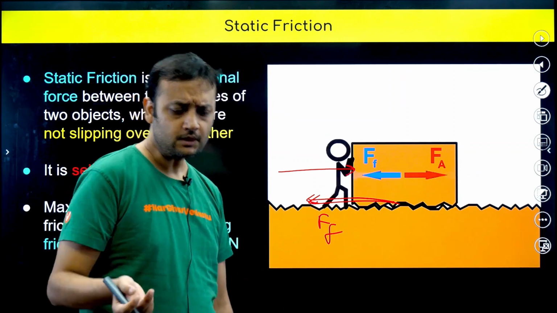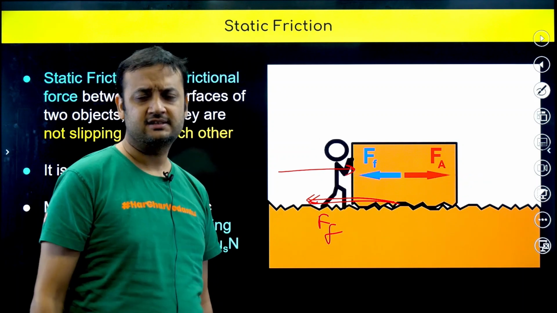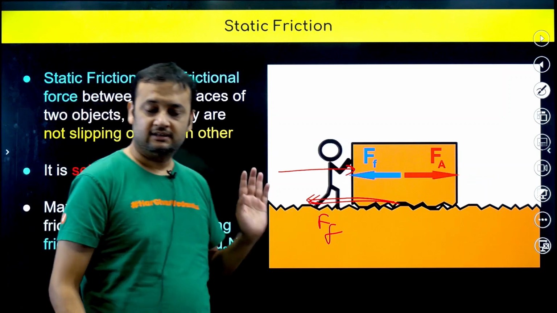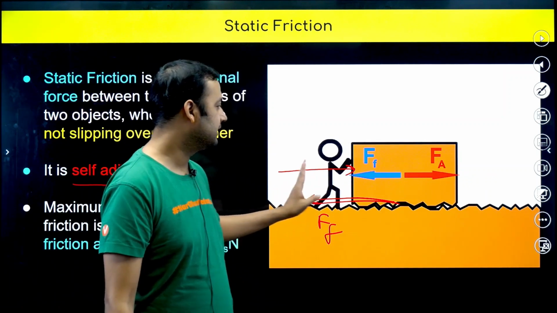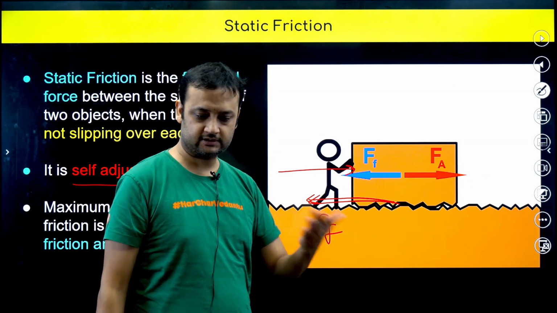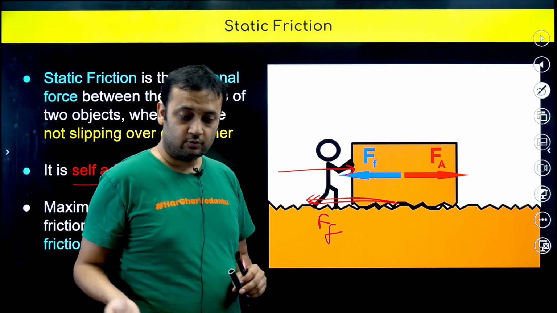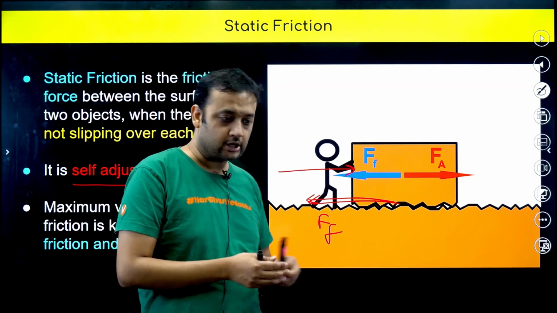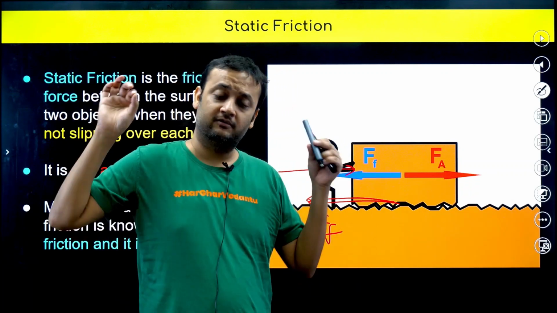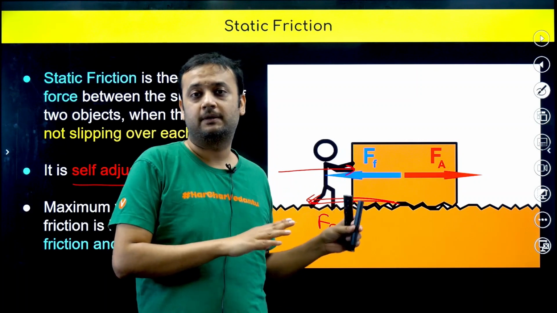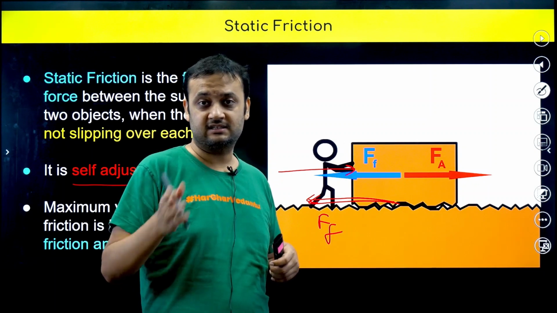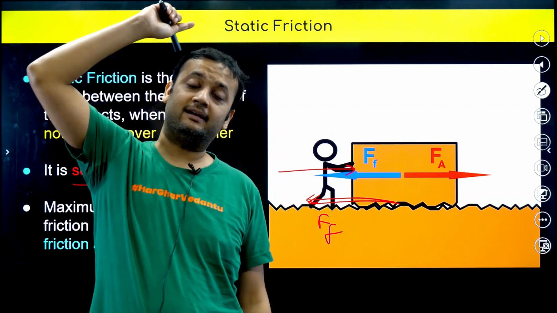Now how to find the value of the static friction? Static friction is self-adjusting. What does this mean? It means that when this man applies force, static friction increases. He applies more force, static friction increases more. That means it is adjusting its value. It does not want slipping to happen at any cost, that is why it is increasing its value. But can it keep on increasing its value?